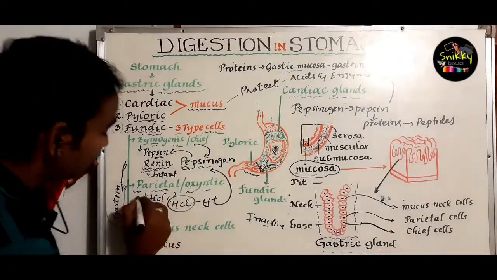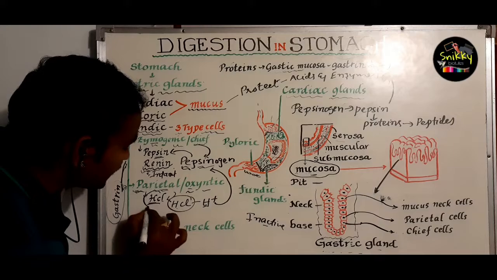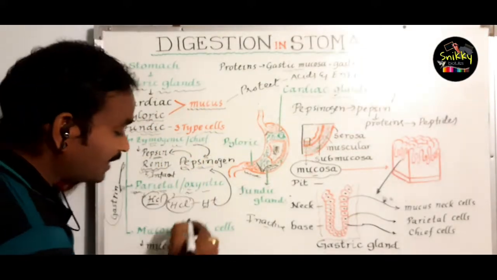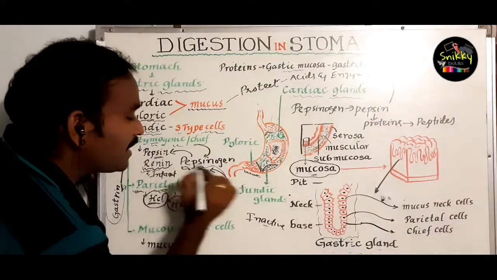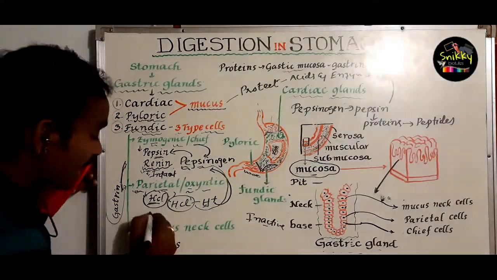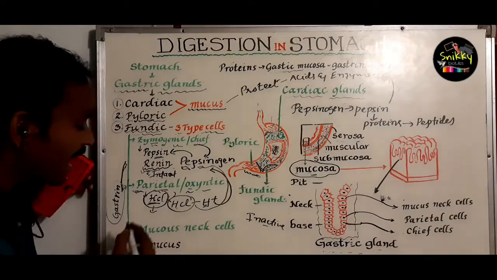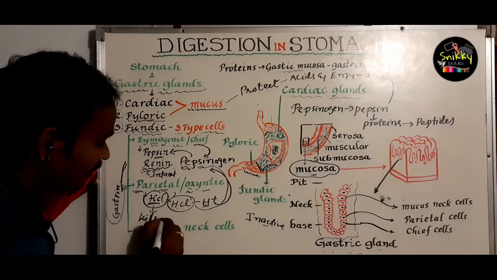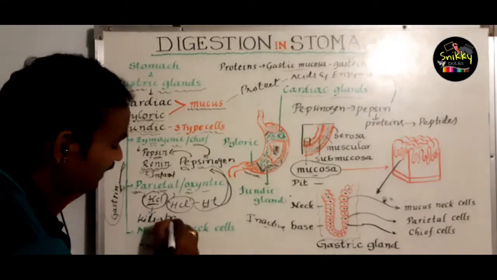Okay, come here. These parietal cells also secrete the HCl. HCl has one function. I told you that this HCl activates the pepsinogen, converting it to pepsin. Then the HCl has another function. It kills the bacteria.